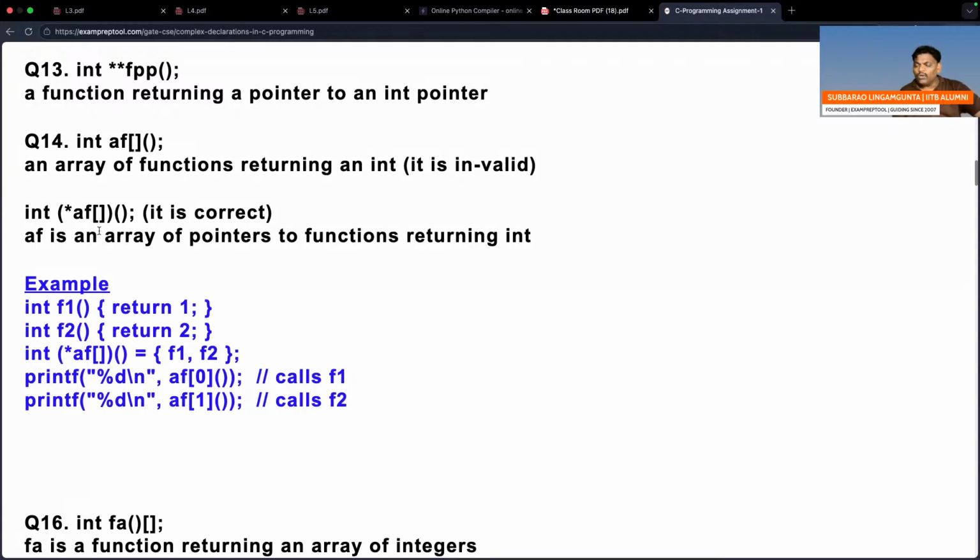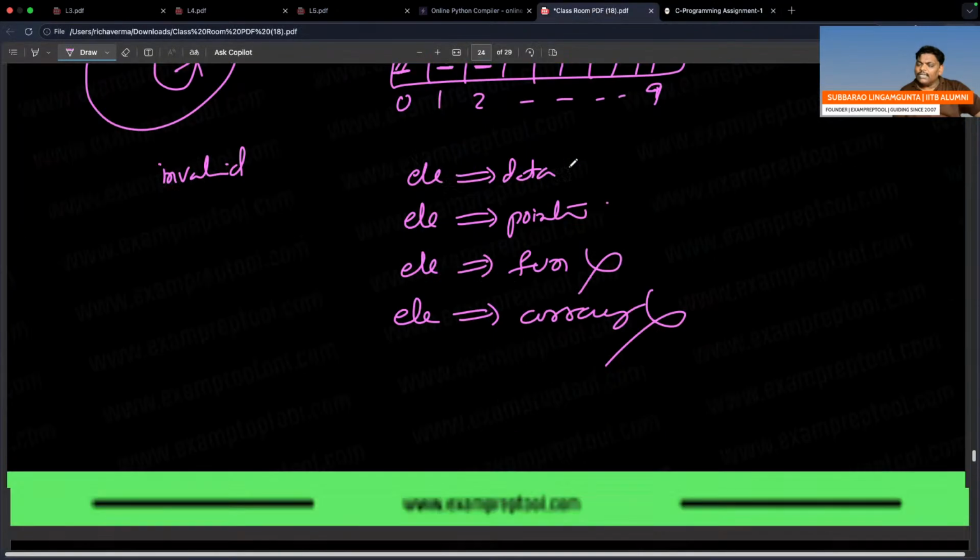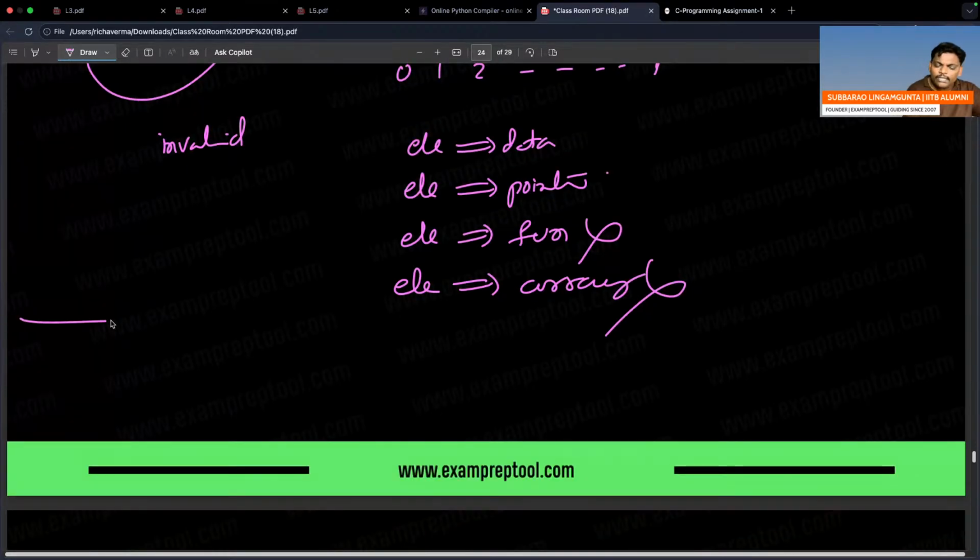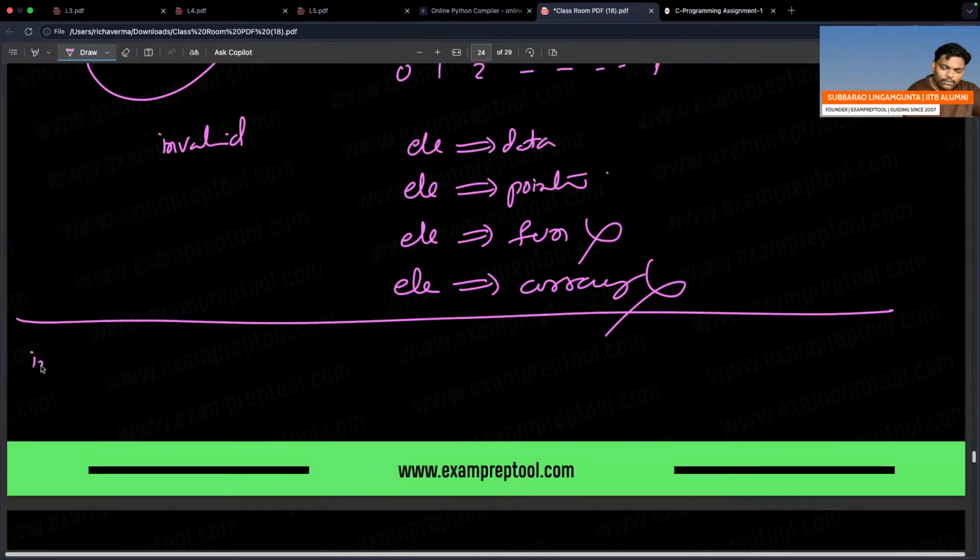Question number 14, continuation. AF bracket, one more bracket, star. I will check once. Don't confuse. It is a complex C declaration. The name itself is a complex C declaration. Can you see this one? Int AF star. Carefully understand what it means. It may be 10. Observe. What he is saying, let's check.